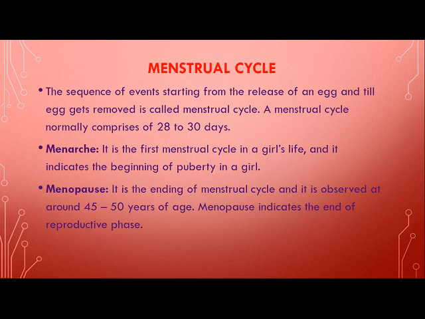Now, the sequence of events starting from the release of an egg until the egg gets removed is called the menstrual cycle. A menstrual cycle normally comprises 28 to 30 days in a female. Now, what is meant by menarche? Menarche is the first menstrual cycle in a girl's life, and it indicates the beginning of puberty in a girl. Now, children, what is meant by menopause? It is the ending of the menstrual cycle, and it is observed between 45 to 50 years in females, and menopause indicates the end of the reproductive cycle.